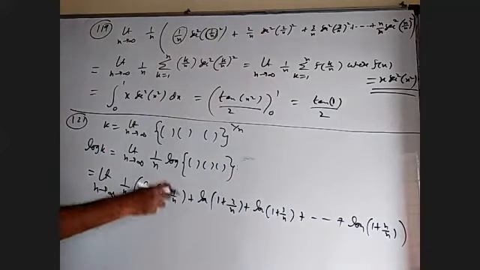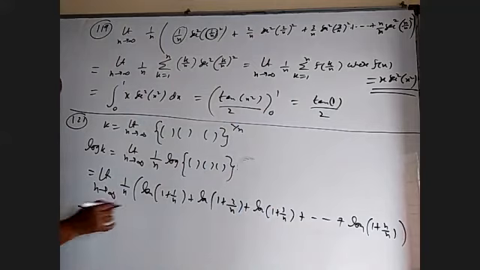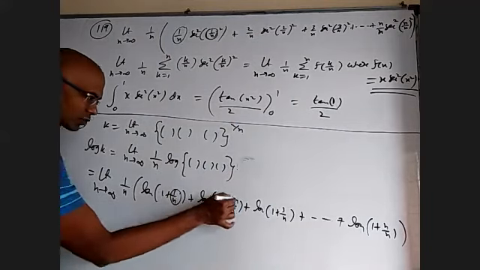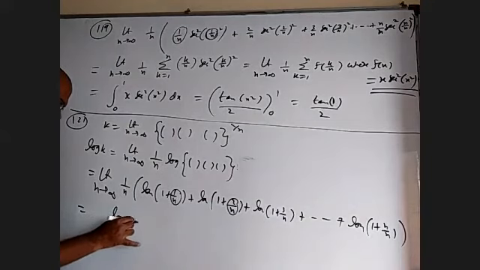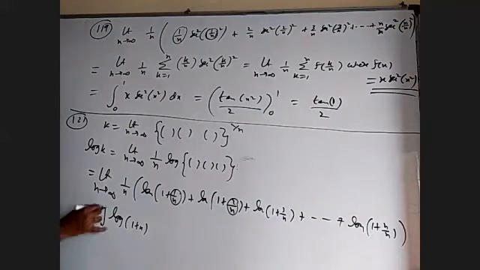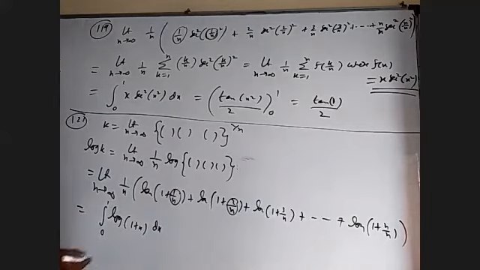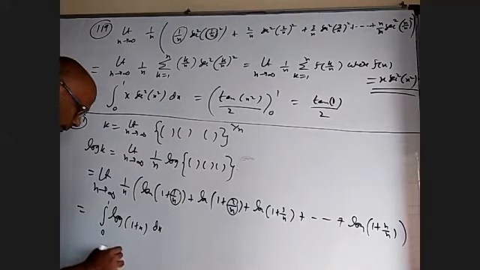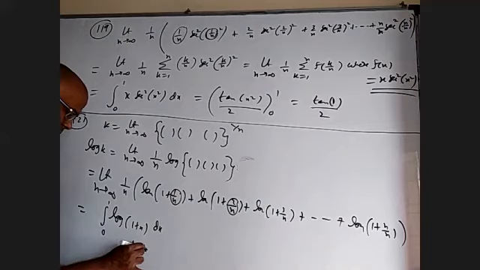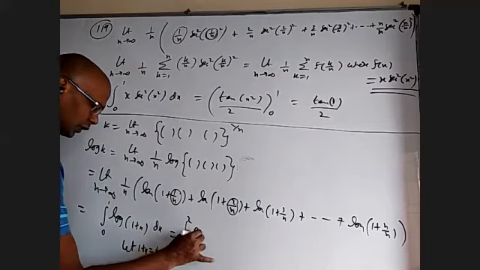Now you can see it is like a summation only. I can write sigma and all that, but directly I'm going to take this 1 by n as my x, this 2 by n as my x. So the function is directly log of 1 plus x with limits 0 to 1 dx. I have to apply integration by parts for this anyway, but I'm going to take 1 plus x as t. Let 1 plus x equal to t, it is going to be integral 1 to 2 log t dt.